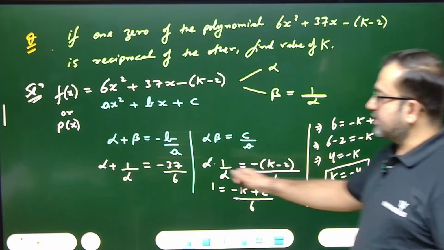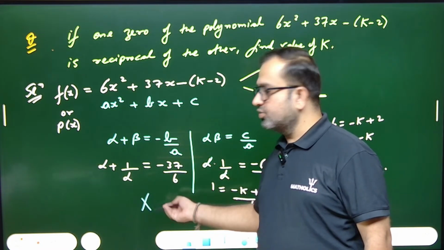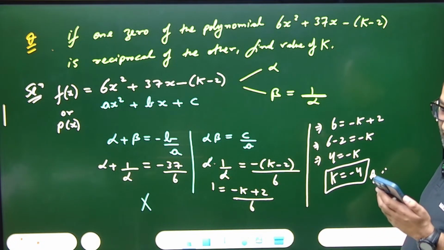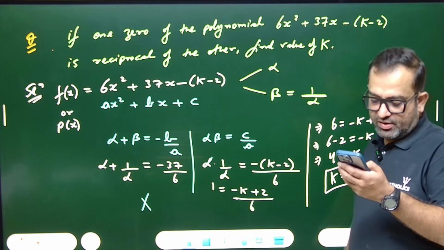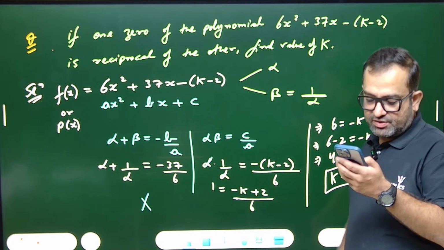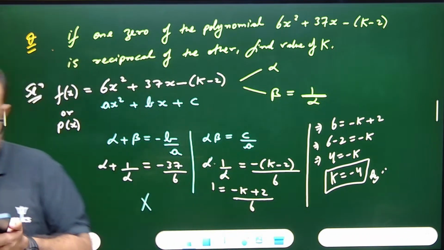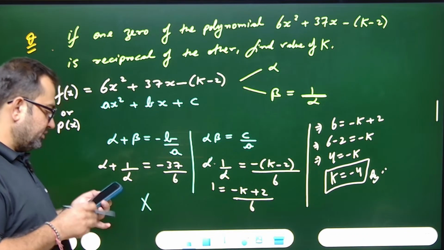Sorted. So for this, there is no need to use the other equation. Only k equals minus 4. Copy it. Very good, very good, Akash. Sorted. Done now? Everyone done? Can I move forward to another question?